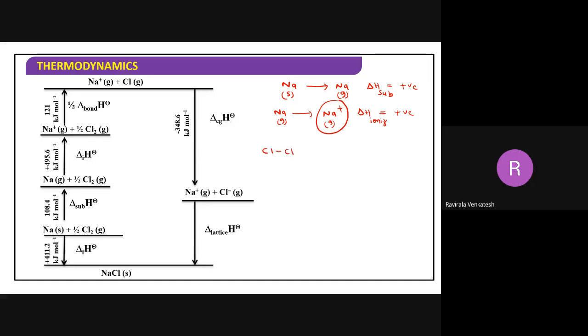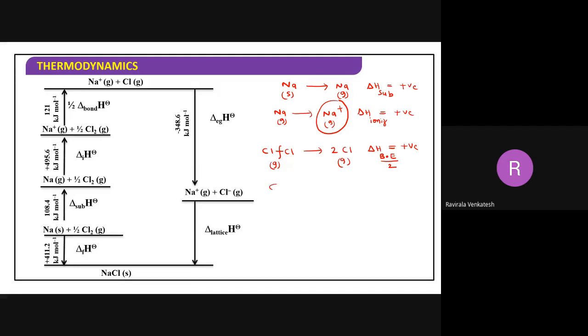Next, I take chlorine here. I have to break this one and convert it into 2 chlorine atoms. This is called bond enthalpy. You are breaking the bond, therefore it is called bond enthalpy. This one also is positive. Chlorine is already gas, but I need only 1 chlorine, not 2. In that case, you take half the bond enthalpy, because only 1 sodium is there.